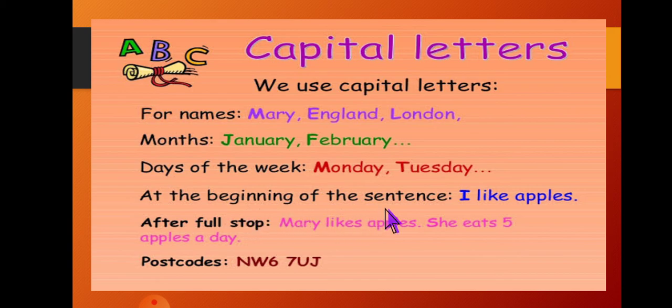At the beginning of a sentence, the first letter, whether it is I or any other, is always capital. After a full stop, when one sentence is completed and we start again, the first letter should be capital. When we write any quotes, that is always capital.